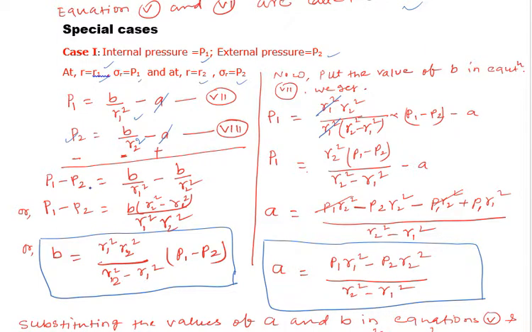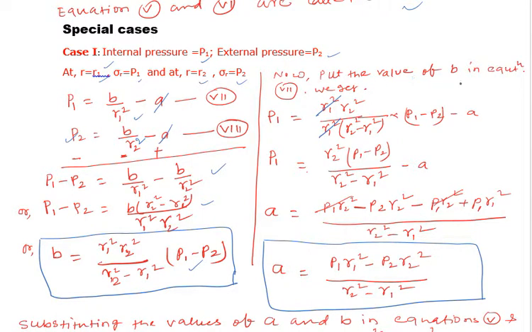Subtract P2 from P1: P1 minus P2 is equal to b by r1 square minus b by r2 square. A and A will be cancelled. So P1 minus P2 is equal to b into r2 square minus r1 square, so b will be r1 square r2 square by r2 square minus r1 square into P1 minus P2.